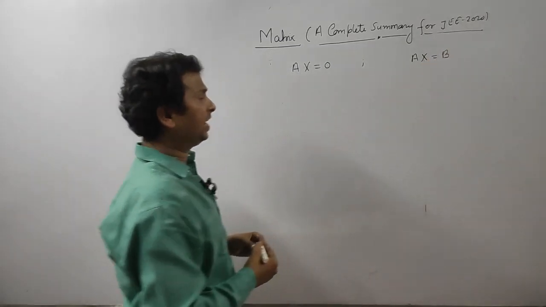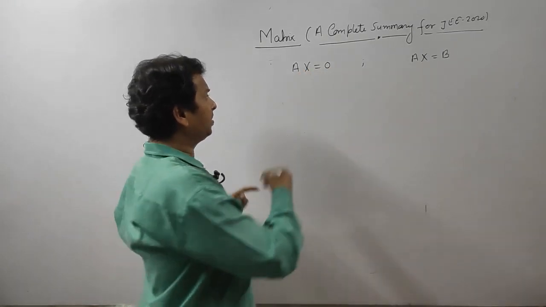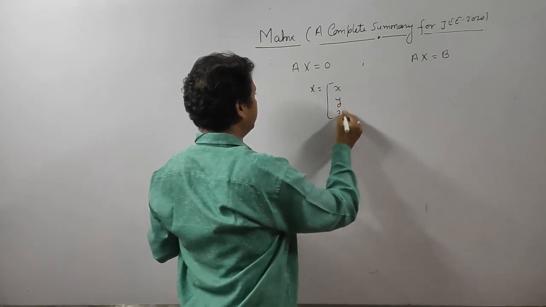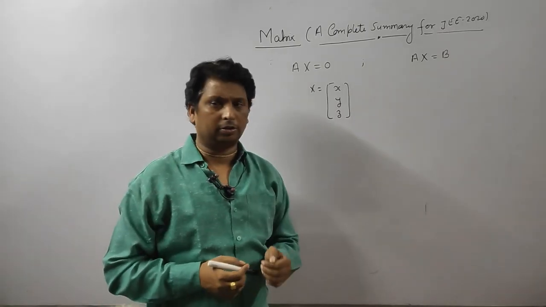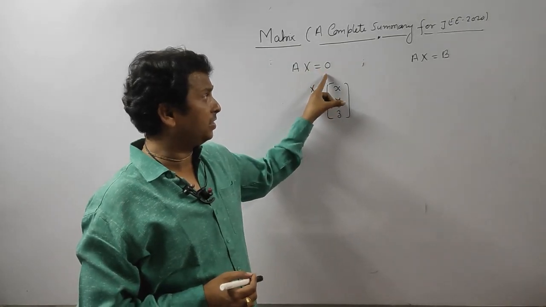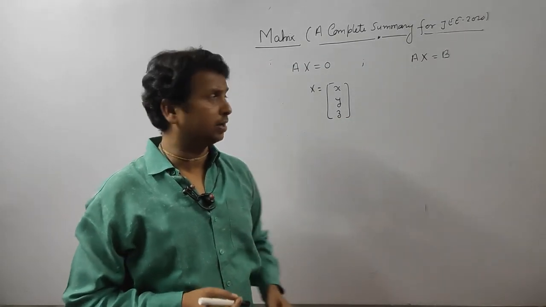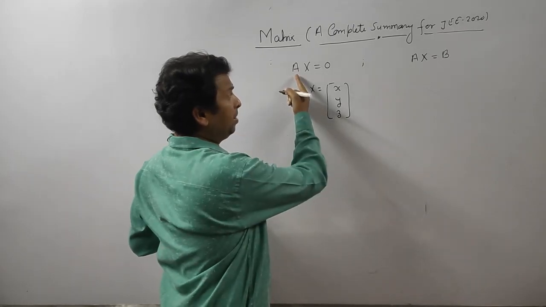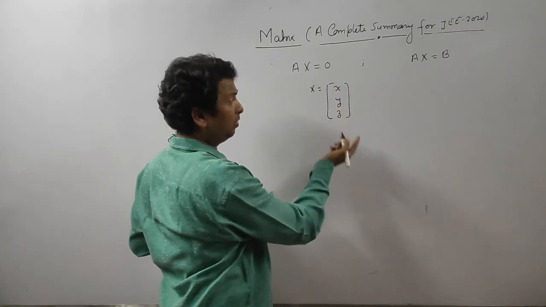You know what I have written here. In AX equal to 0, X represents x, y, z. Whatever system is given, you can easily write it in this form, where X means the number of unknowns.